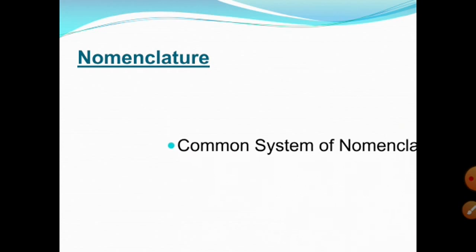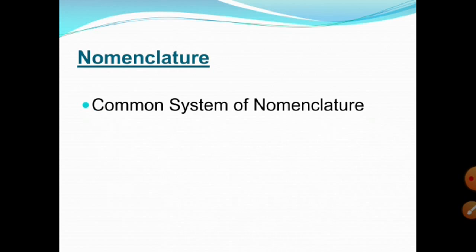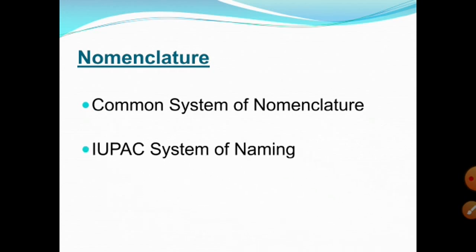First we will discuss the nomenclature of benzene. In nomenclature we will discuss 2 systems: the common system of nomenclature and the IUPAC system of naming. In the common system, the following procedures are adopted for naming benzene.